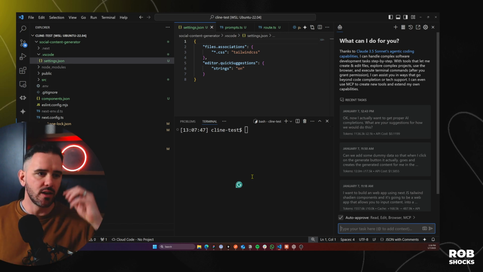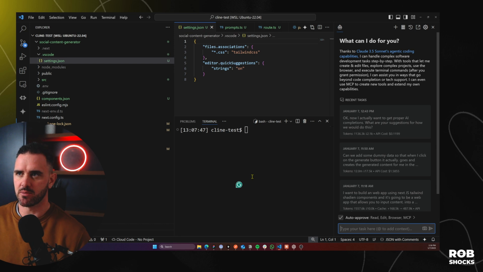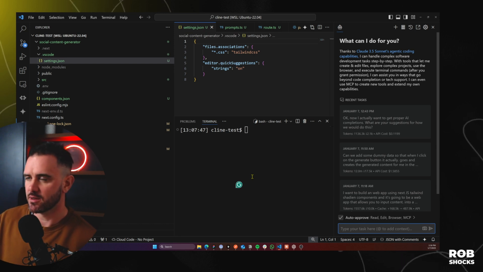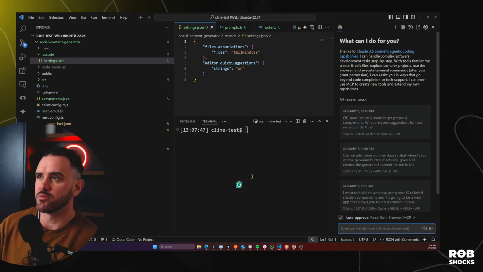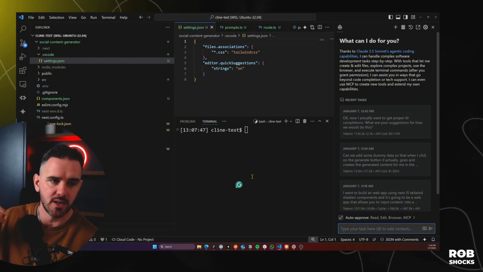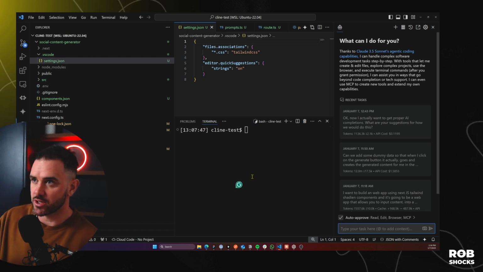So I could add in like Supabase or Firebase or Mongo or something like that, but I just want to keep this nice and light. And we're going to use SQLite as a database, and we're going to use something like Prisma as an ORM or an object relational model tool.